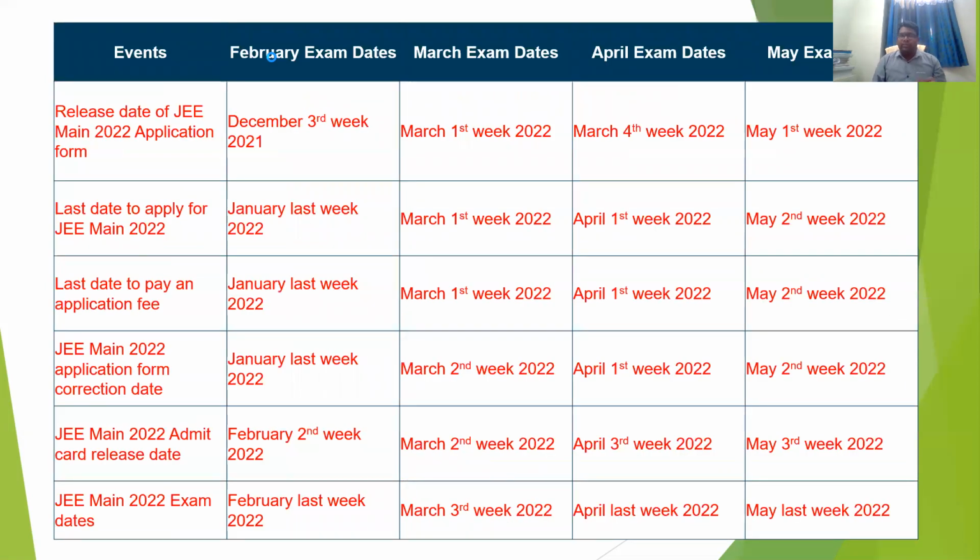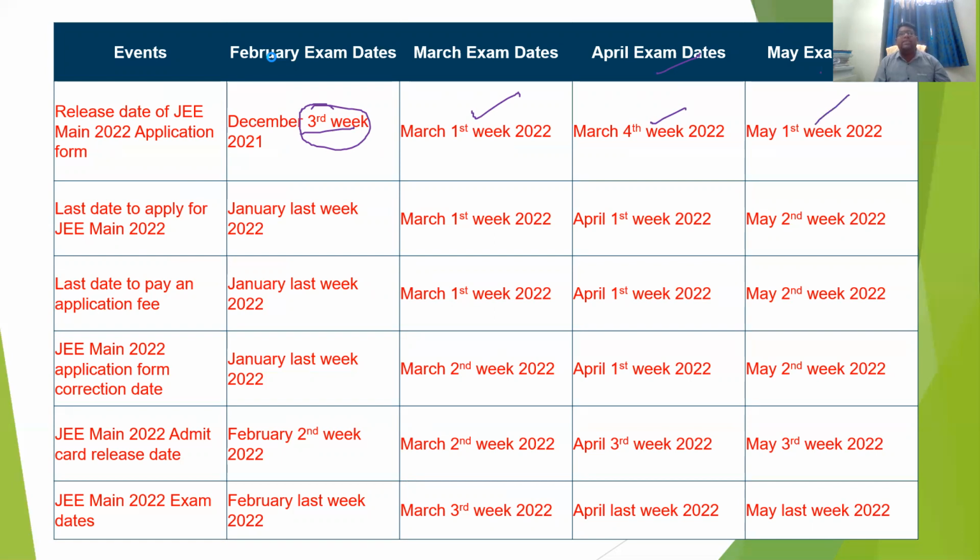So what are the examinations? February, next March, April, May. For the February session, the notification will be released at the end of December. So this is the release date of the JEE Main 2022 application, maybe the third week. The third week is already completed, so maybe the fourth week. For the March session, the first week of March will be released. For the April session, the fourth week of March. Next for May, the first week of May will be released.